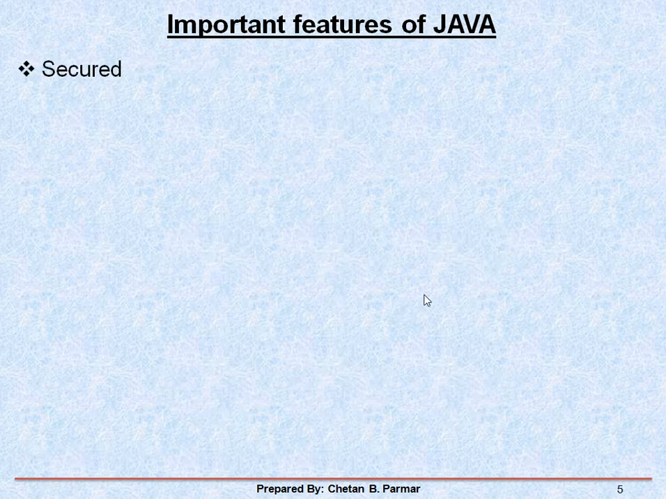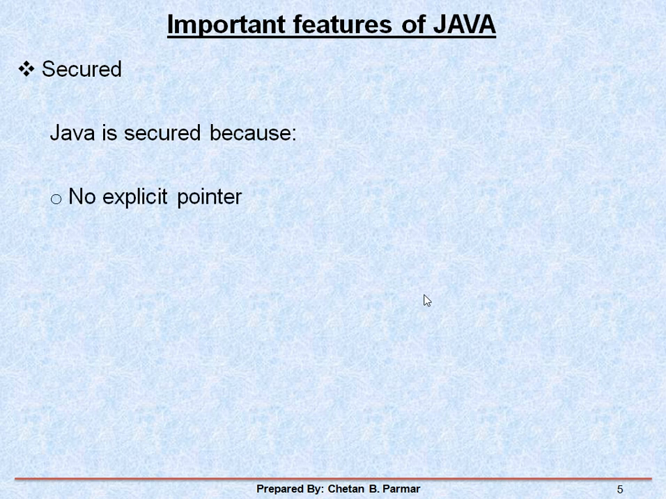The next feature is secured. Now see how Java is secure. The reason Java is secure is that there is no explicit pointer here. You may have heard about pointers in the C++ or C programming language, but here there is no explicit pointer in Java.